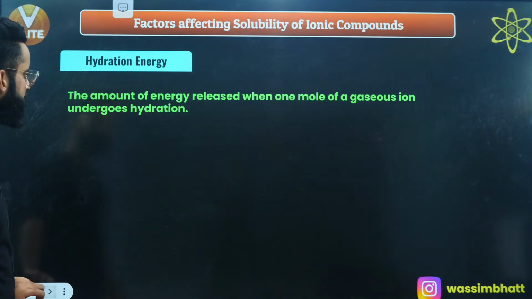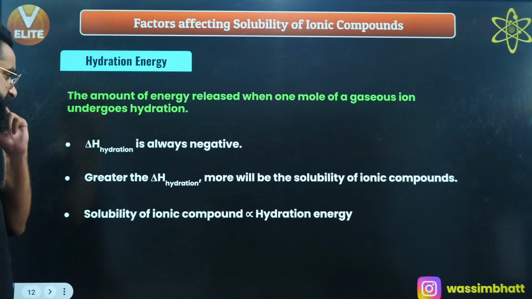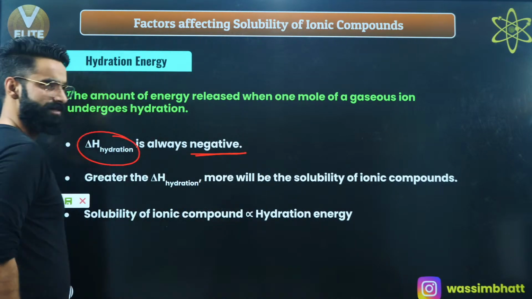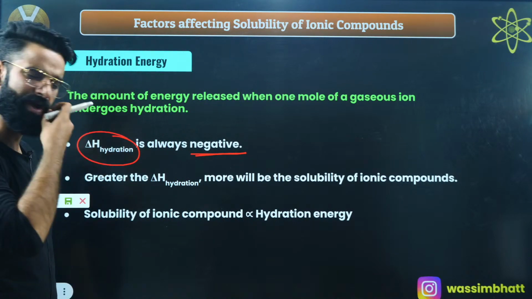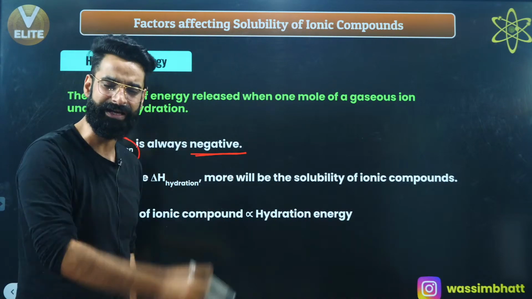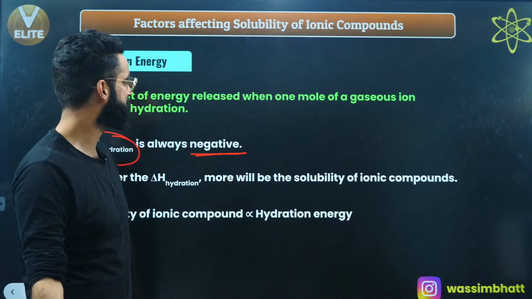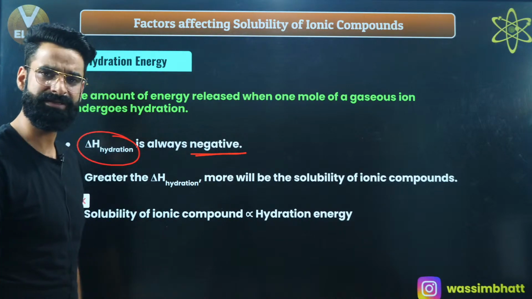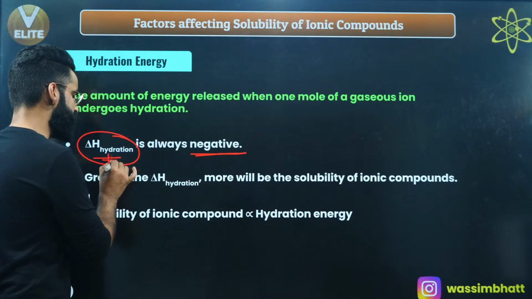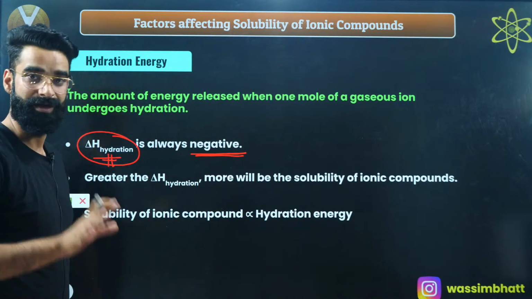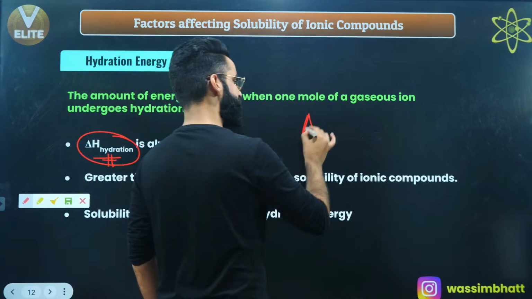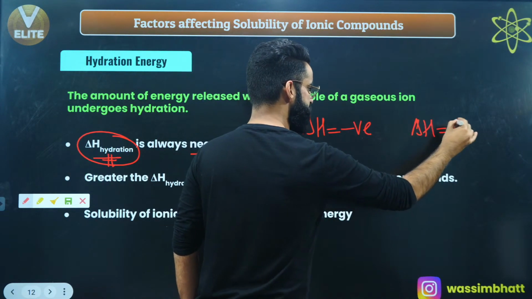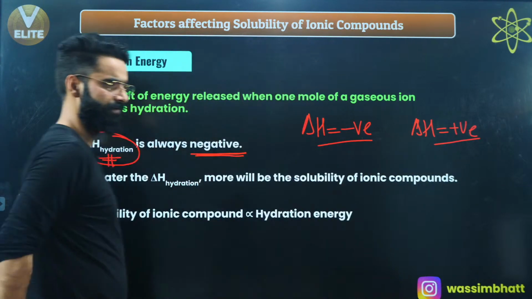Since energy is released, that's why enthalpy of hydration is taken as negative. That's something which I'll be discussing in thermodynamics. Whenever in any process energy gets released, we call that process an exothermic process. For any exothermic process, delta H value is taken to be negative, and for any endothermic process, delta H value is taken to be positive, which is what we call enthalpy change.